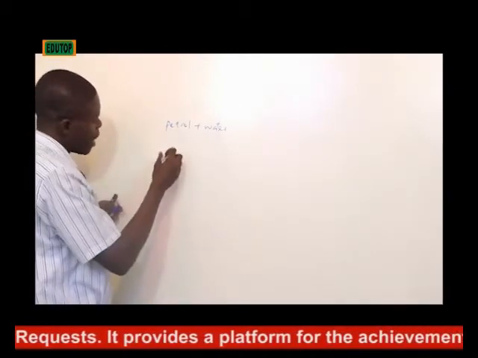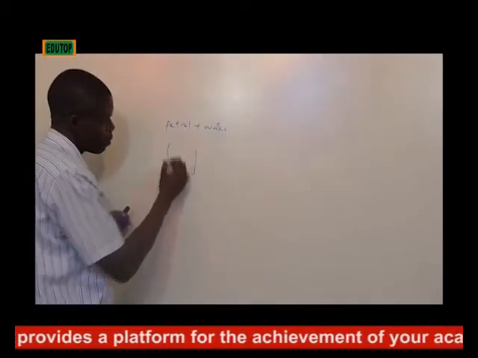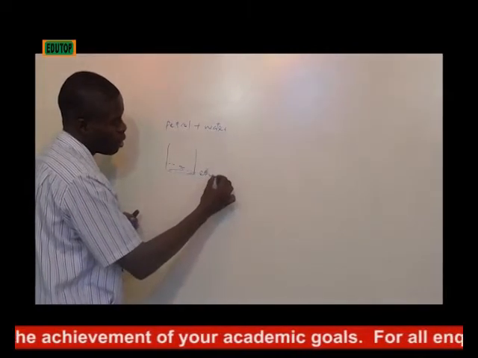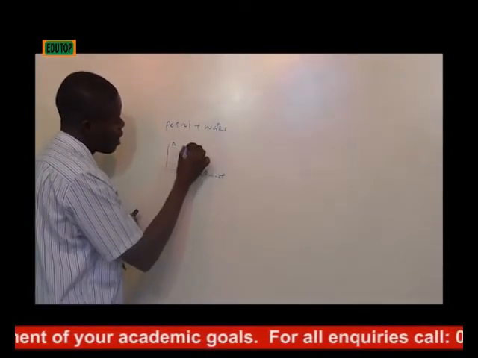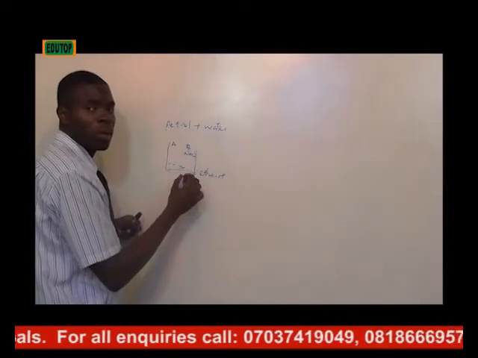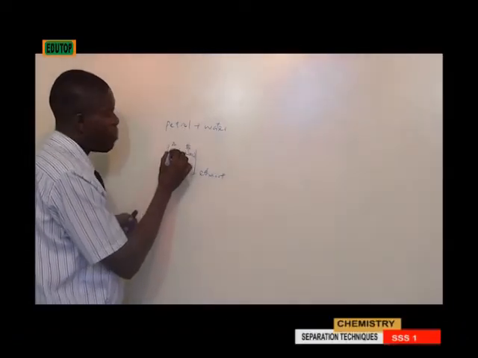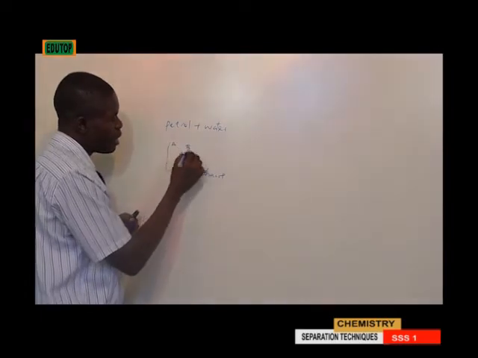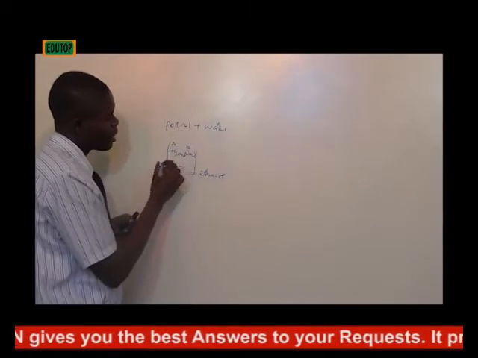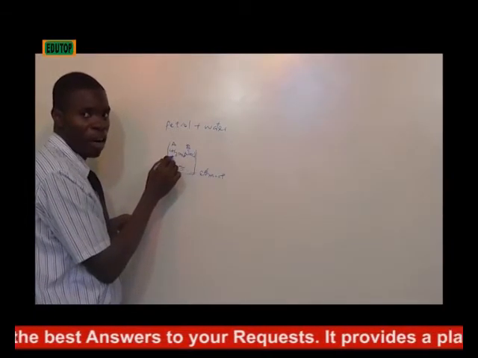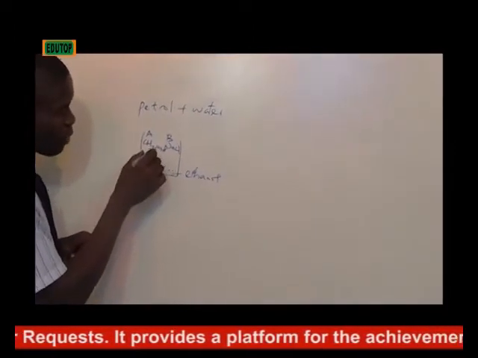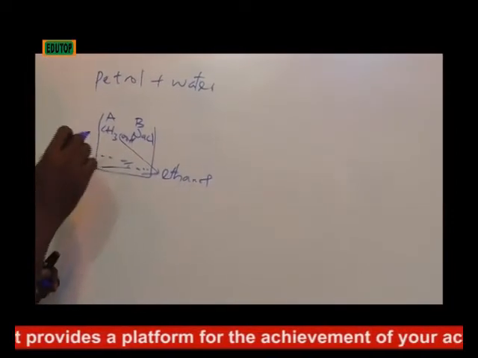So if you have a particular solution, let's say the solution is ethanol, and you have A, B. If B is sodium chloride and A is ethanoic acid, because ethanoic acid is also an organic compound, and ethanol is partially an organic compound, both of them have affinity for each other.